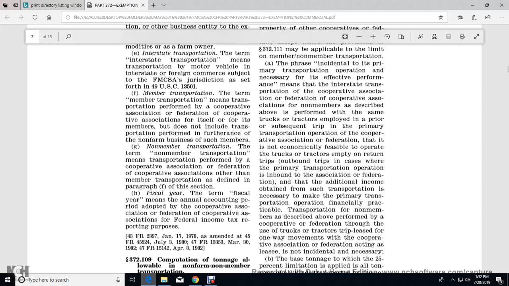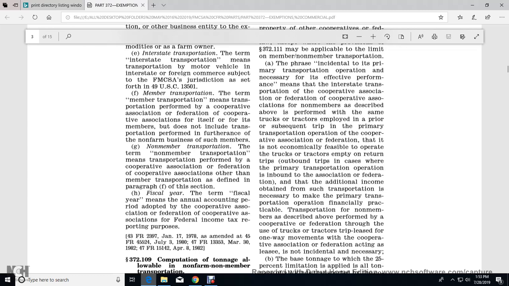The phrase identical means the primary transportation operation necessary to effect the performance of the interstate transportation by the Transportation Cooperative Association or Federal Cooperative Association for the non-members described above, performed within the same truck or tractors employed in the prior or subsequent trip of the primary transportation operation, where it is not economically feasible for the operator of the truck or tractors to return empty on the outbound trips.